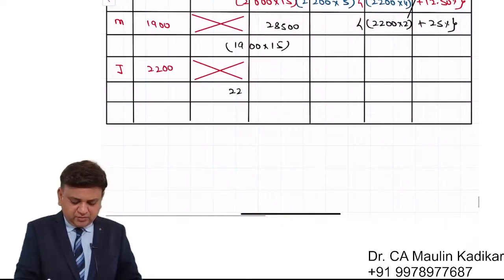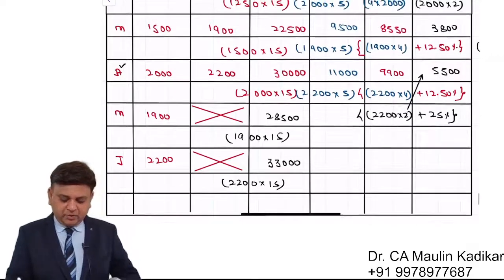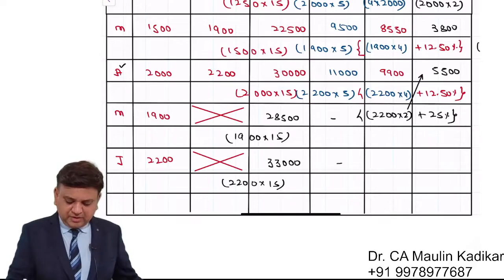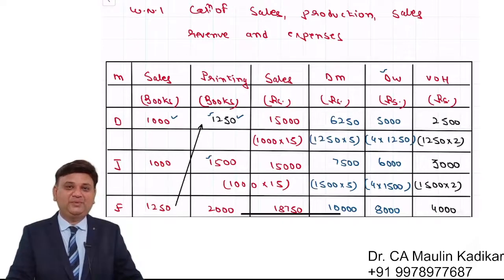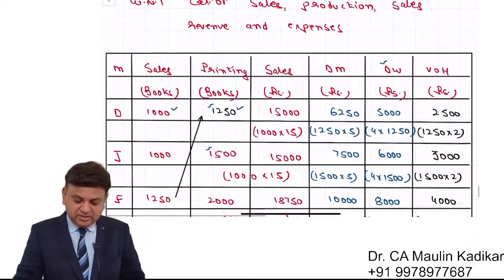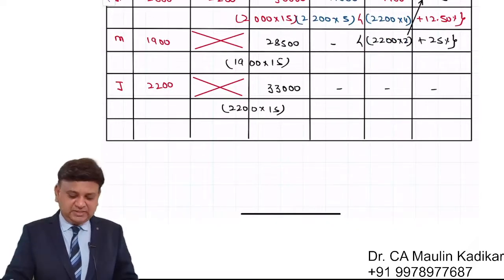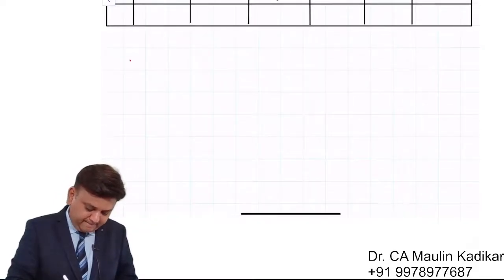Then it is 2200 into 15, that is 33,000. Since we do not have the production for May and June, we are not writing the production expenses for May and June. This is the first simple working note that we prepare. The next is the important working, and that is the answer of the question, that is cash budget. I request all of you to write down answer along with me.